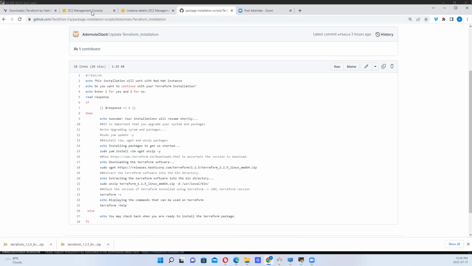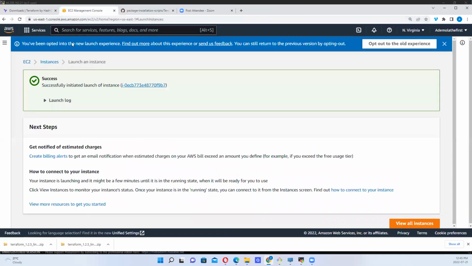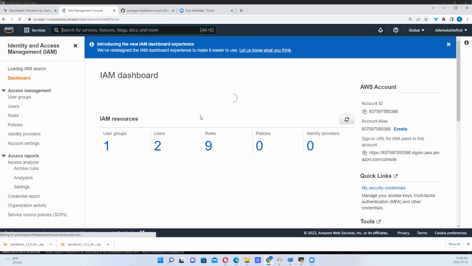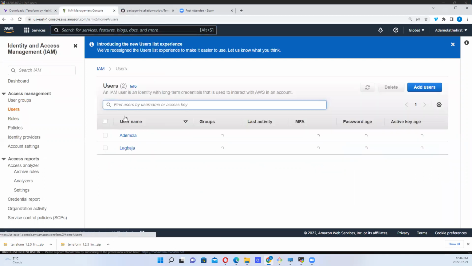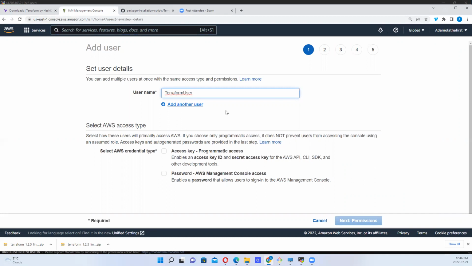So now we are back. Let's close this. I want to create a user with programmatic access. So let's add a user. I want to call this user Terraform user. This is the name of the user I'm creating.